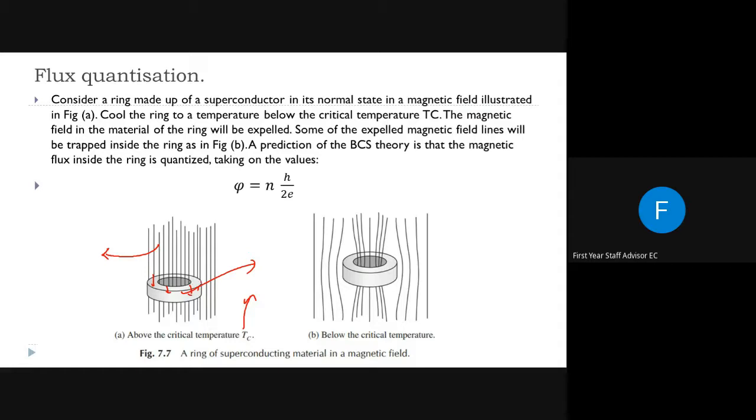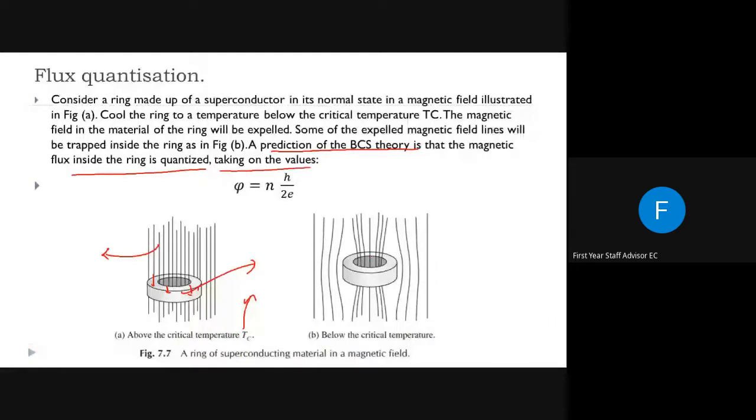It will expel all the magnetic field lines out of the material. So some of the magnetic field lines will be expelled to the outside of the ring, and some of the magnetic field lines will remain inside the ring. So there will be a lot of magnetic field lines passing inside the ring, and BCS theory predicts that the magnetic flux inside the ring is quantized.